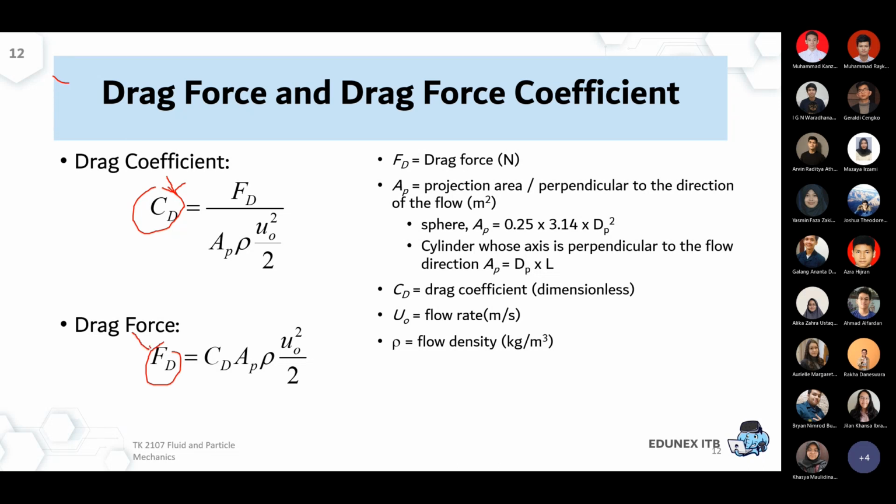So if we already know the shape of the particle, the diameter of the particle, the velocity of the particle, the density, the viscosity, and so on, it's now possible for us to estimate how the profile of the particles will look in a system, simply by substituting those numbers into this formula.